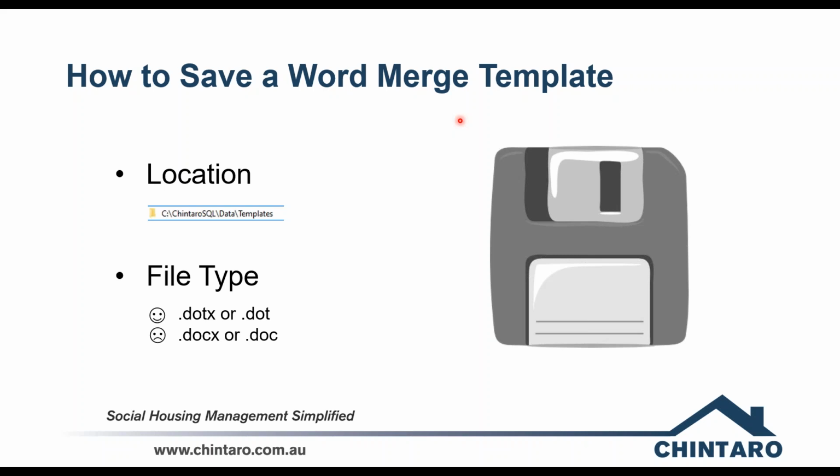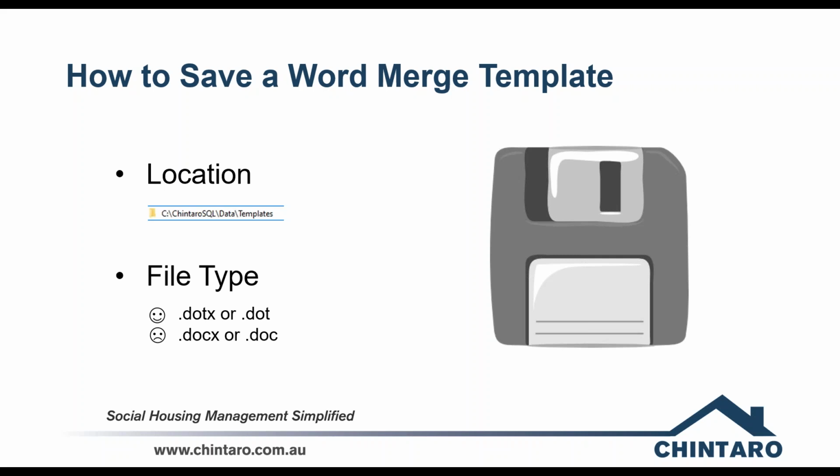So Chintaro makes things easy by storing all the word merges in one place so that everyone can access them at any time. The templates folder within central Chintaro files is where they will reside. For cloud customers, this will be in the shared data folder in the cloud. So you can see the path here that I have selected. For different people, it's going to be slightly different depending on your setup. So your mileage may vary, but this data/templates will be the same for every single client. What precedes this may be different, and especially that C dot, it may be a different drive that you work with.